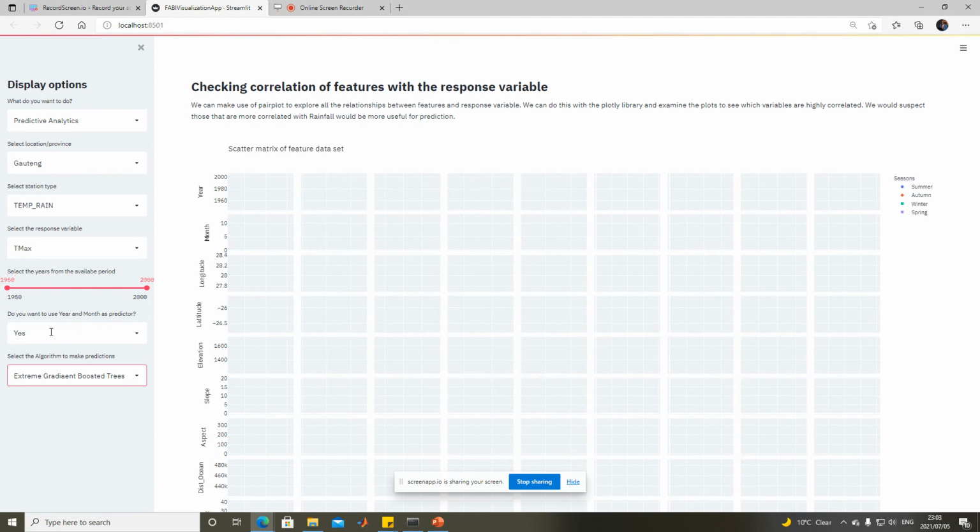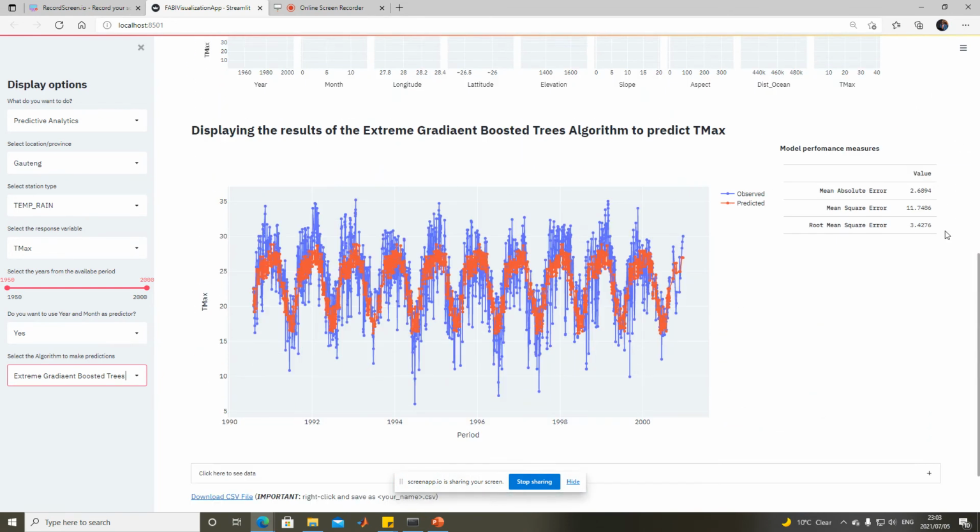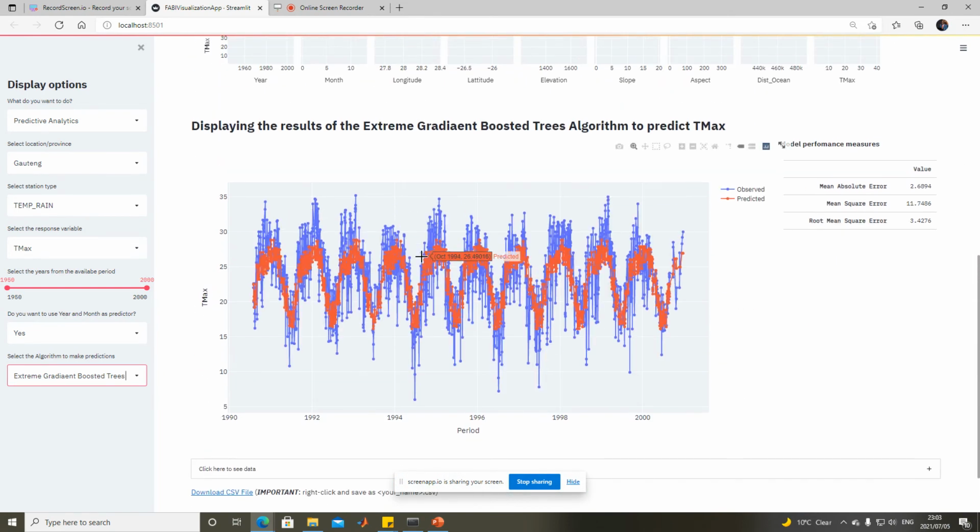It can also ask the user whether you want to use the engineered features, because we decided to include the month and the year as additional features in the model. You can see here the results from this algorithm, which is the extreme gradient boosting. This model performs better, as indicated previously in the summary of the performance.